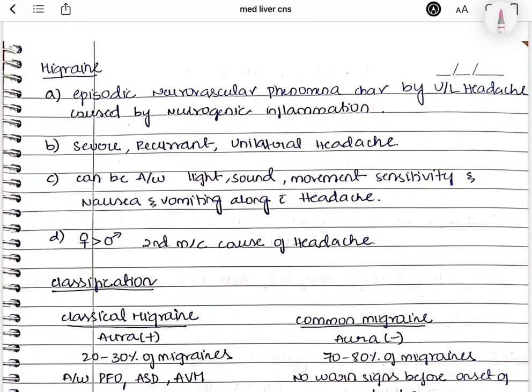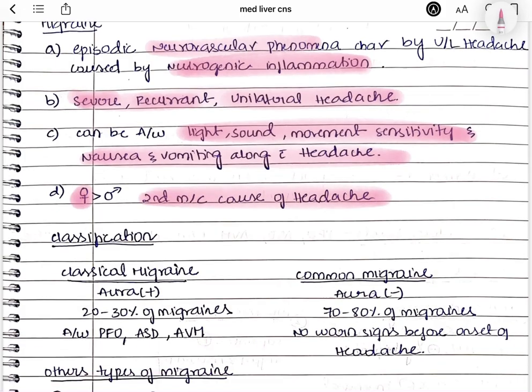In this video we'll talk about migraine. It is an episodic neurovascular phenomenon. It is called a neurovascular phenomenon because it is caused by neurogenic inflammation. So it will lead to severe recurrent unilateral headache, often associated with nausea and vomiting. It is triggered by light, sound, or movement sensitivity. It is mostly seen in females and it is the second most common cause of headache.